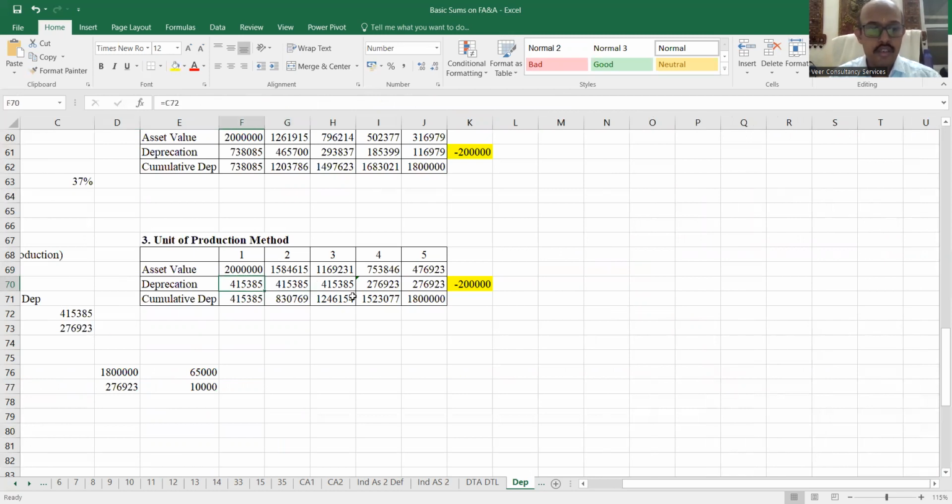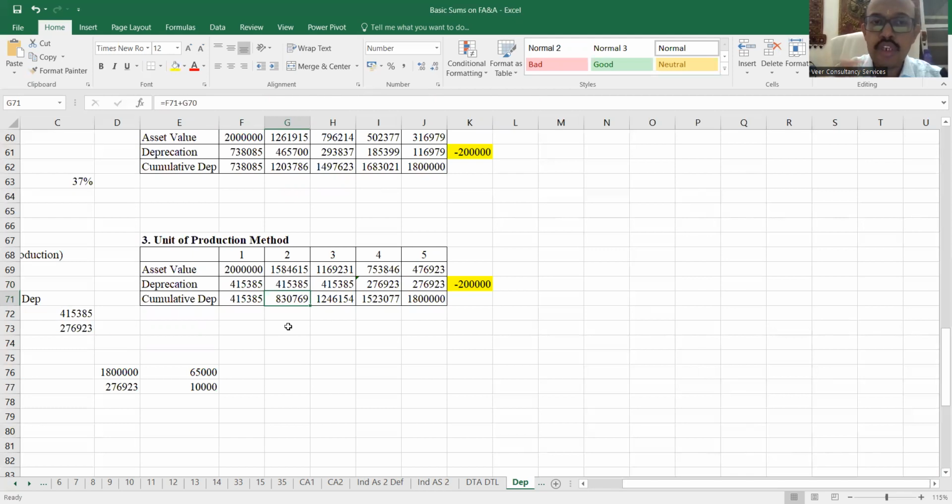You are going to charge 4,15,385 because you are making 15,000 units for first, second, and third year. In the fourth and fifth year, it goes down because you are making only 10,000 units. So this is what is charging over here. So in the first year, P&L में कितना जाएगा? Depreciation में कितना जाएगा? In the P&L account, 4,15,385. In the next year again, it will be 4,15,385. जबकि balance sheet में कितना amount आएगा second year में?